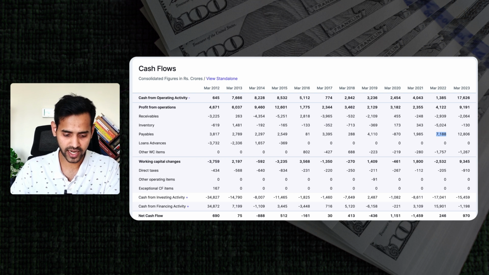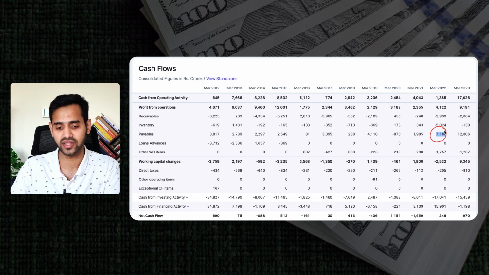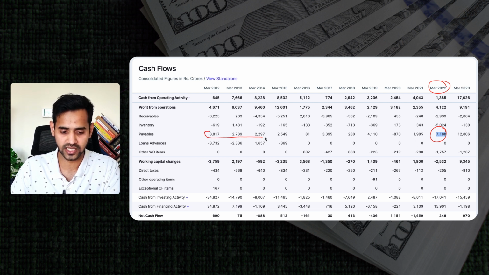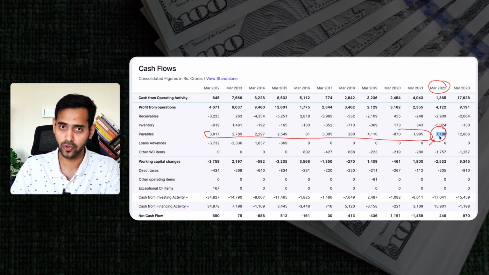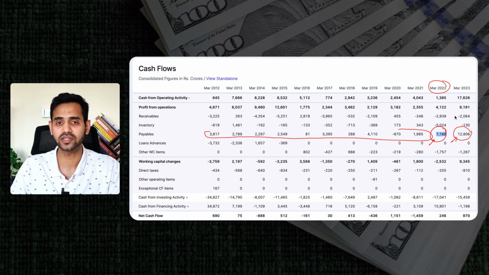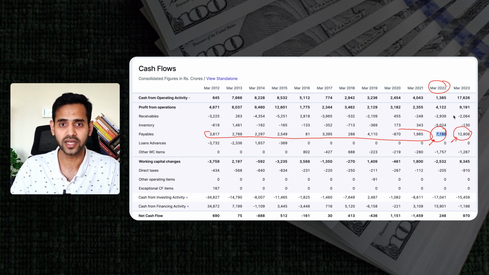In this figure, Adani Enterprises has clearly stated that it has not paid somewhere around 7,188 crore in this year of 2022 to their supplier, which is fine for this year. But the problem is, if you look at the last 10 years data of Adani Enterprises, this has been the highest amount so far, and moreover, the 2023 period has already closed. Adani Enterprises has further not paid to the supplier. This will lead to a bigger problem. Why? Because supplier relationships will get disturbed. Suppliers are not getting a payment from Adani Enterprises.